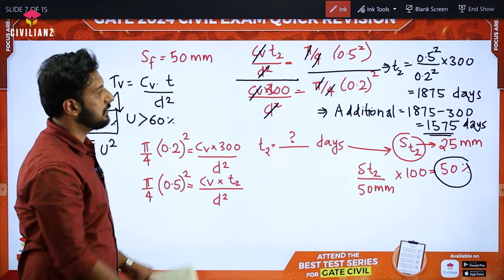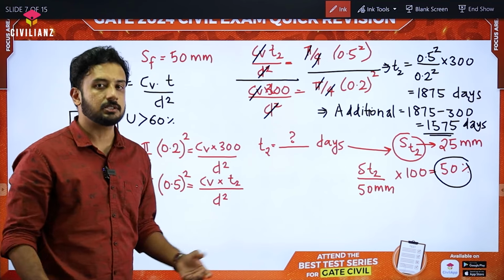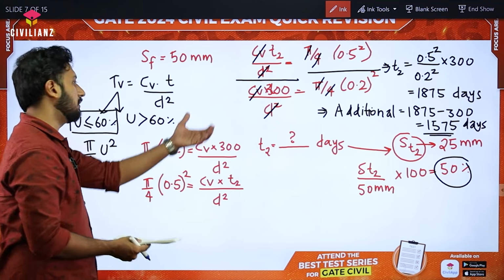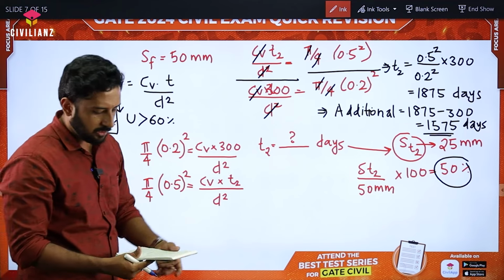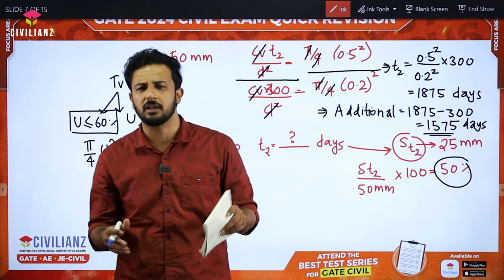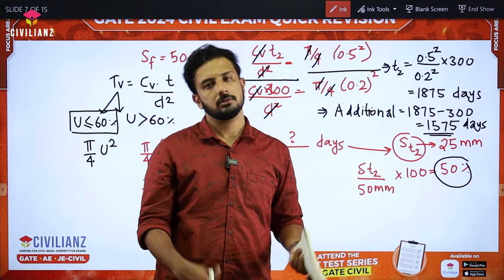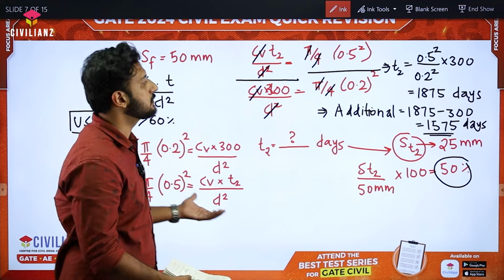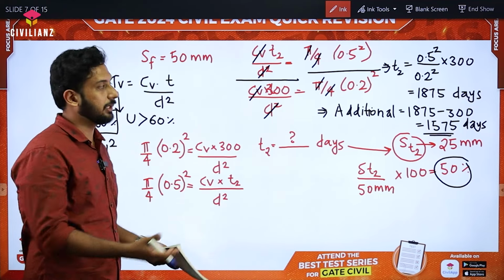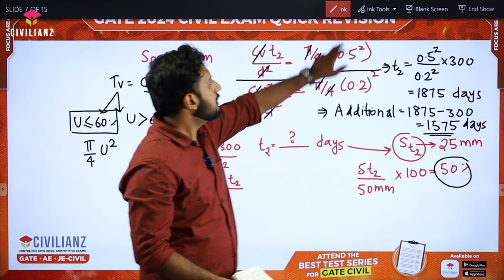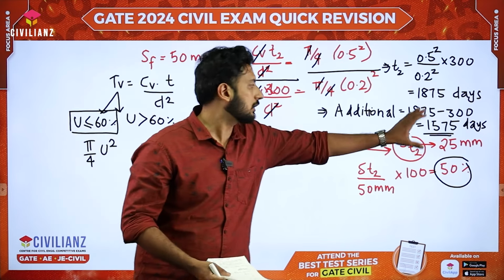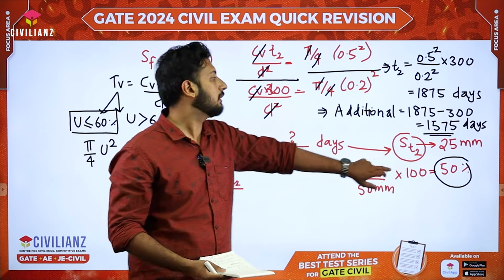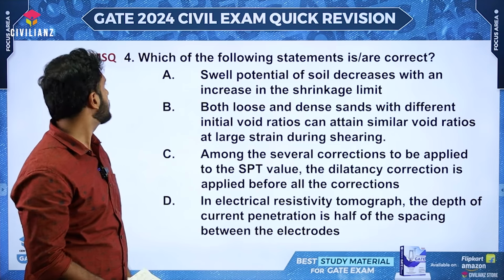Such a very beautiful question, correlation of multiple concepts, but it's simple actually, okay, because they have given the degree of consolidation comes out to be less than 60%. Otherwise, we know a longer equation we are having, like 1.781 minus that log equation. So easily we can calculate this one since the degree of consolidation is less than 50%. Okay, so I hope you got the concept and I hope you are coming to this particular final answer, right? So let's move on to the next question.